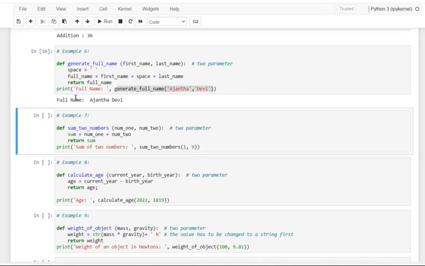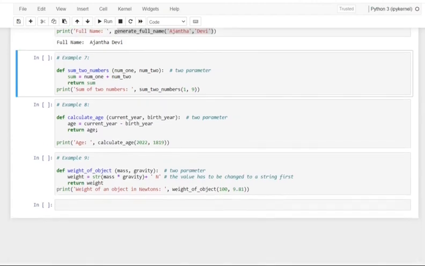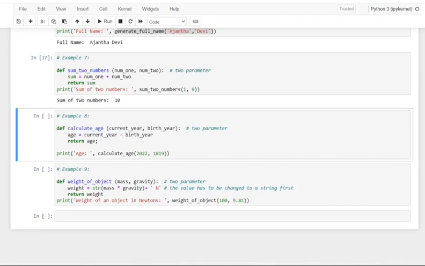Okay, yes, the same thing with the two numbers and a return value. Here also we have made the same thing. So calling this, you can just pass the numbers to this. And here you want to evaluate the current age.